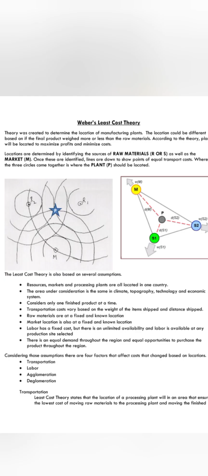The least cost theory basically suggests all the important factors which are required for the location of an industry or a plant to determine the location of manufacturing of industries. So basically two important factors are required, the supply of raw materials as well as market. Depending upon the availability of raw material and market and their distance, the cost is determined.